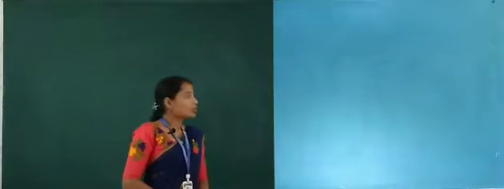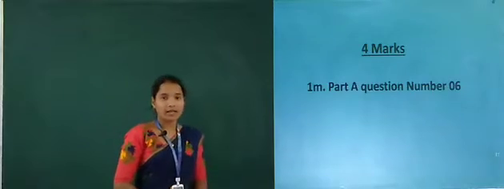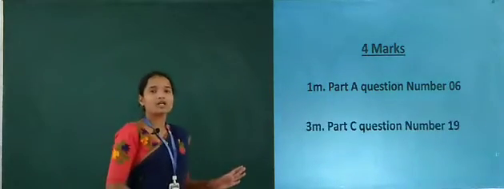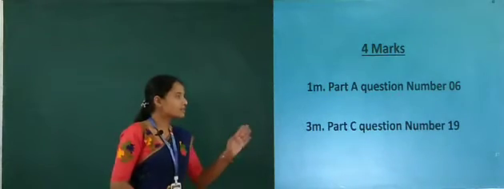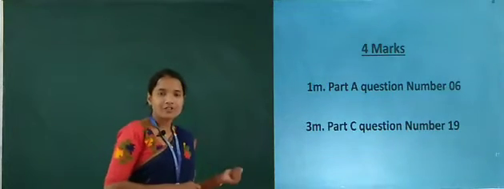This chapter carries a total of 4 marks. One question is from Part A for 1 mark, question number 6, and one question is from Part C for 3 marks, question number 19. Shall I start isolation of elements?